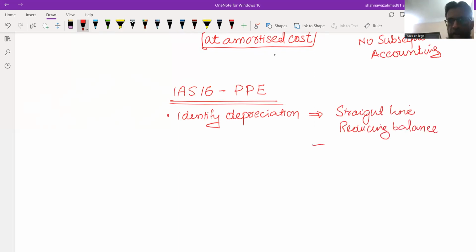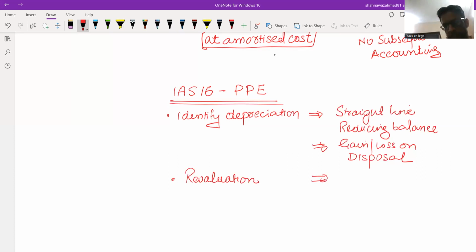Along with that, you might be given a gain or loss on disposal calculation. But the most important thing is how to deal with revaluation surplus and deficit.